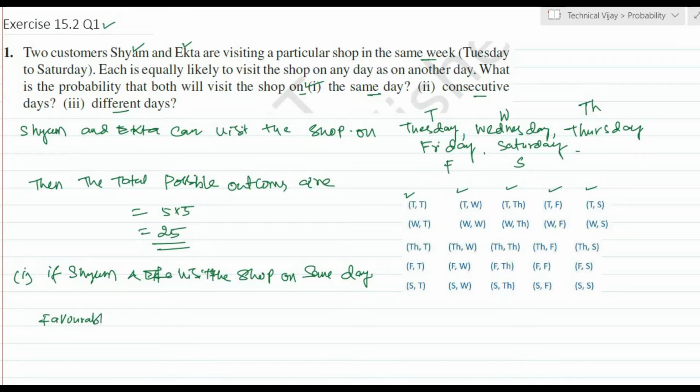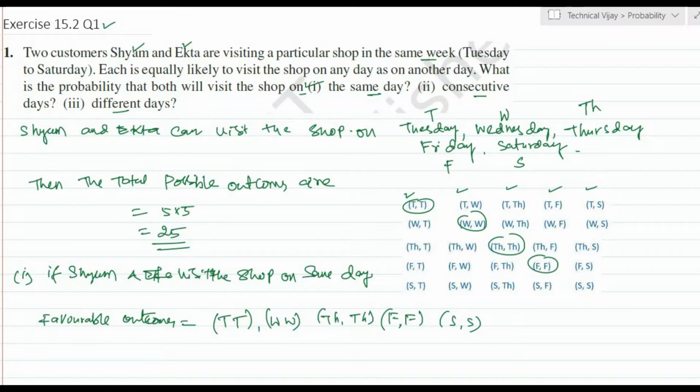Tuesday, Wednesday, Thursday, Friday and Saturday, 1, 2, 3, 4, 5. Total favorable outcomes are 5.